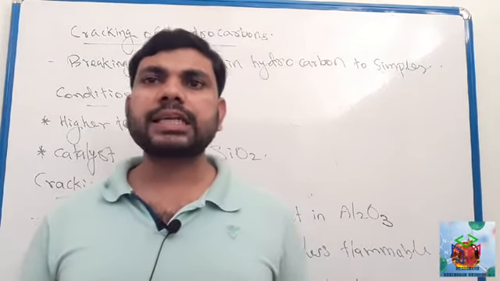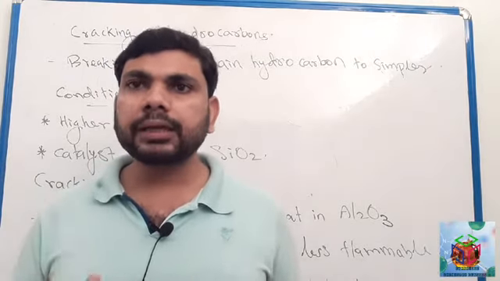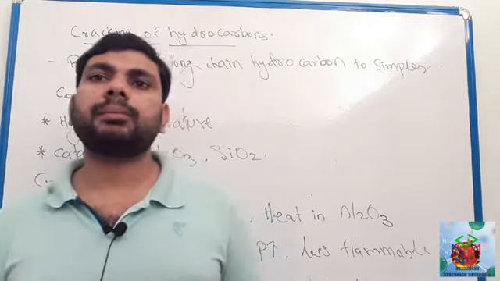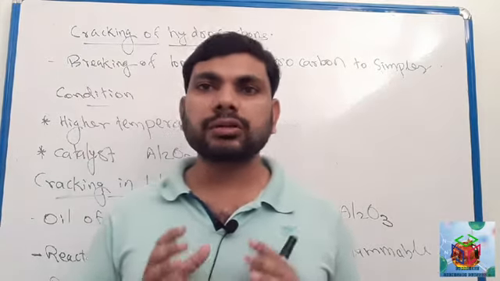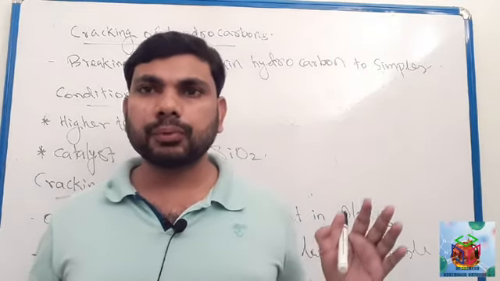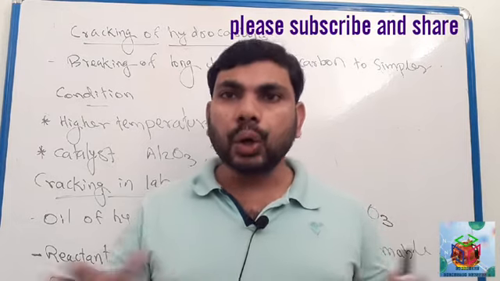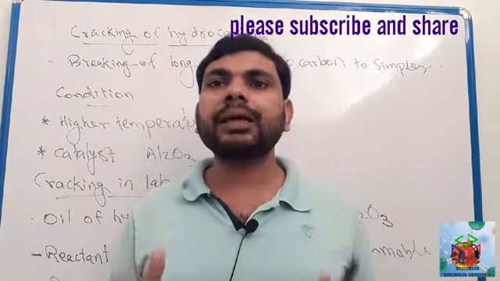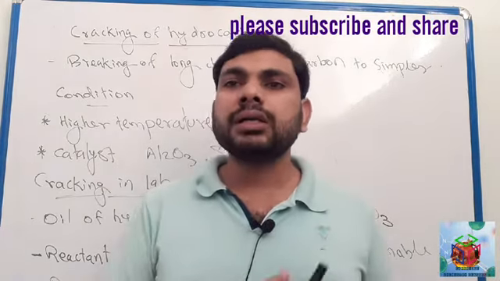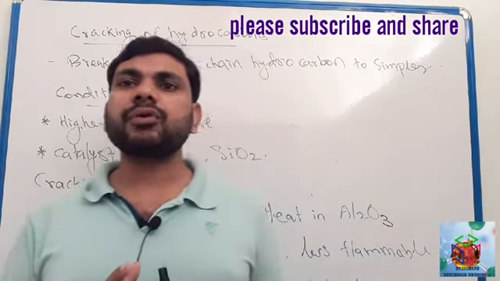Next we have to understand cracking. During fractional distillation of crude oil, long chain hydrocarbons break into simpler hydrocarbons. This process is called cracking.